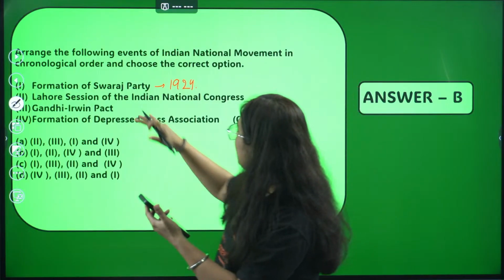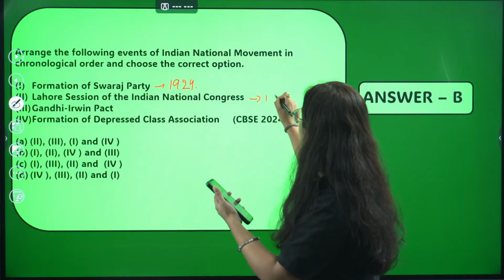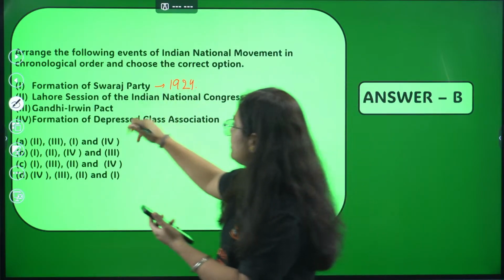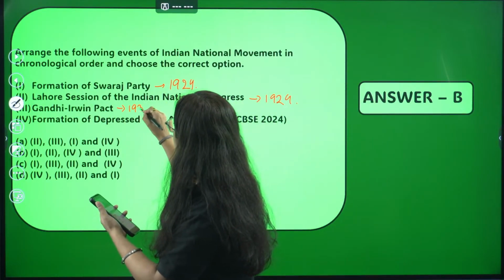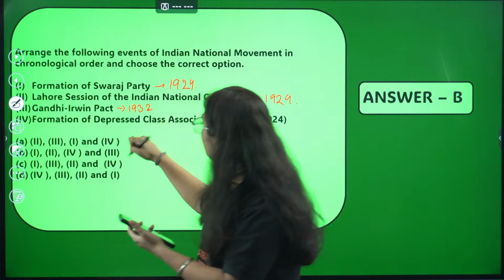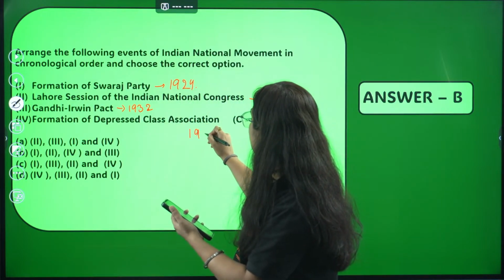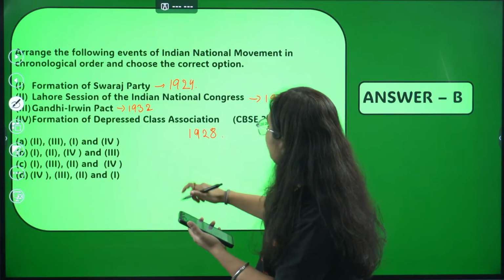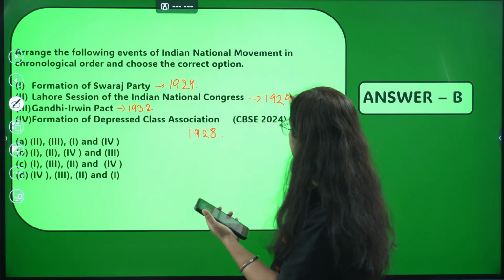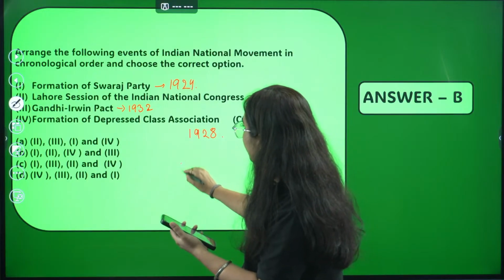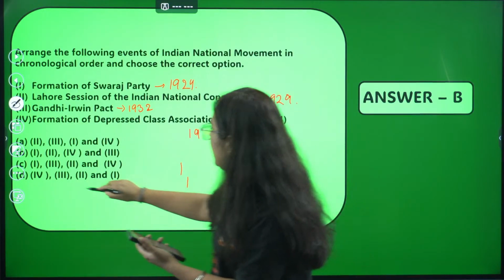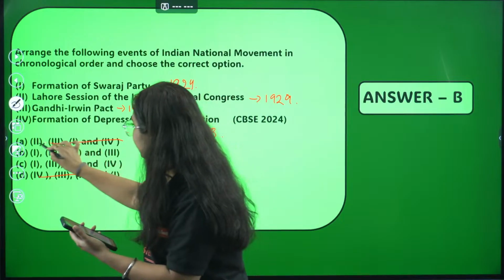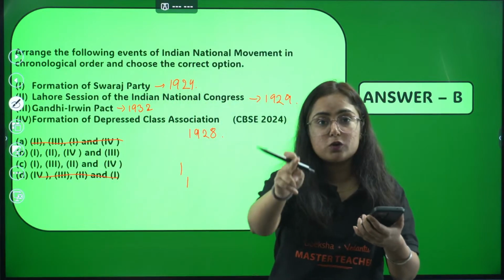Now moving to the Lahore session of Indian National Congress 1929, demand of Purna Swaraj, Gandhi-Irwin Pact in the year 1932, formation of Depressed Class Association, what I remember is 1928. So arrange them, okay? It's 9, my dear students. So the first one will be the first, fine. So we eliminate this, we eliminate this. See how I am solving the question? You should also do this.